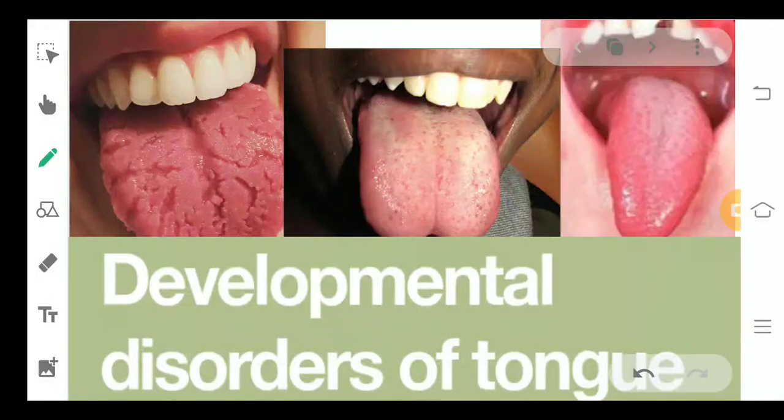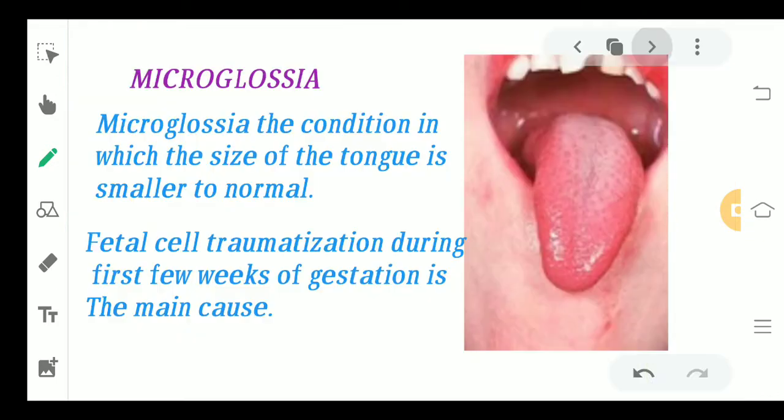Everyone, welcome back. So today we are going to look at some of the abnormalities or disorders which are related mainly to the tongue. So coming to the first one, that is microglossia.